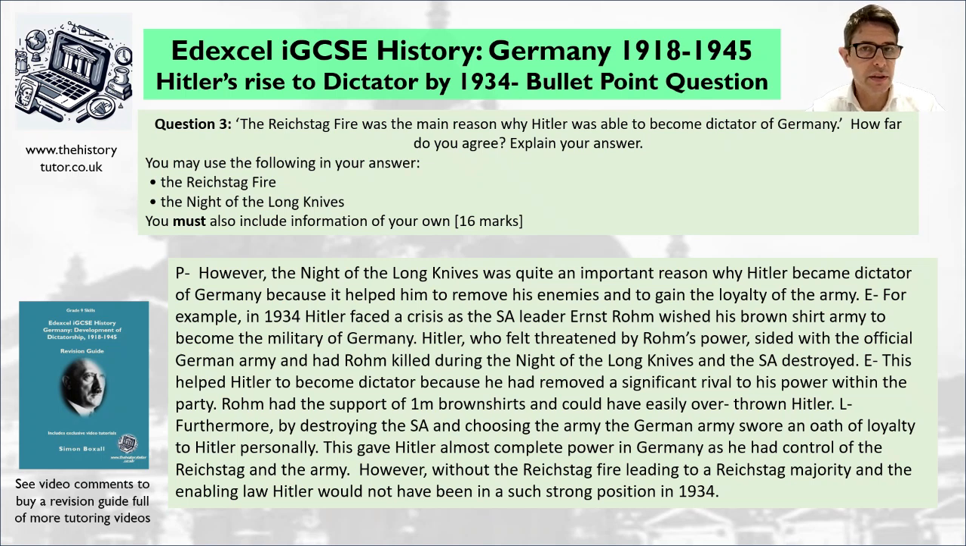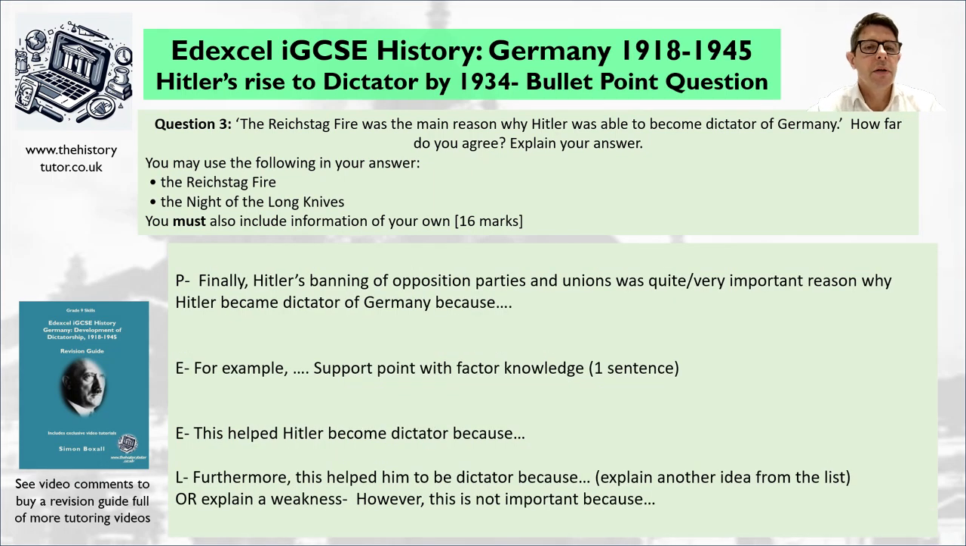However, I thought it was quite important, so I'm going to do a however. However, without the Reichstag fire leading to a Reichstag majority in the enabling law, Hitler would not have been in such a strong position in 1934, with a one-party state and being a dictator, of course. Now, the last bit of the question asks you to do information of your own. So try and do a short little paragraph about something of your own idea, really quite important.